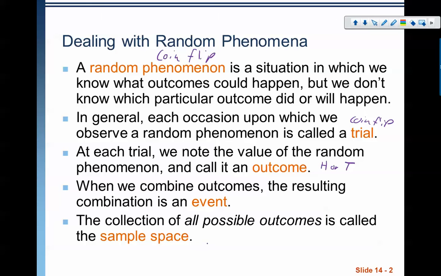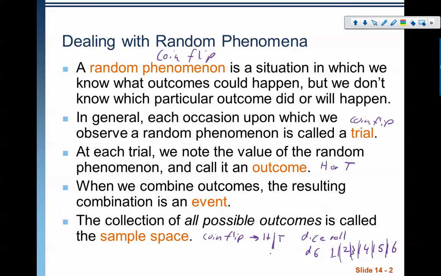So for a coin flip, the sample space is heads and tails. If we're talking about a dice roll from a D6, that's a 6-sided die, the sample space is 1, 2, 3, 4, 5, 6. These are all the possible outcomes from that. So that's called my sample space.